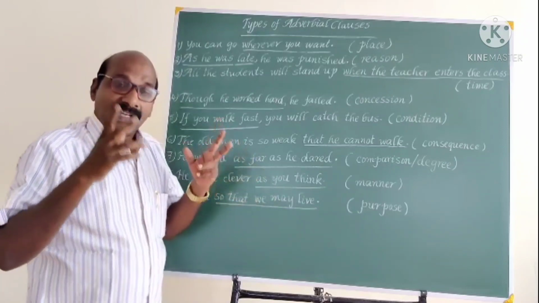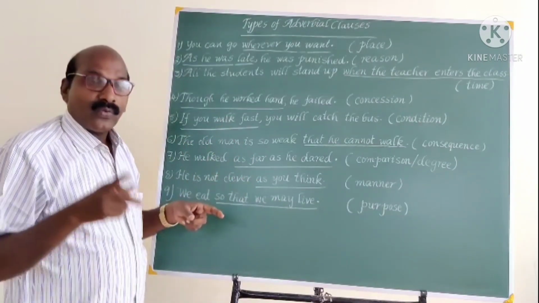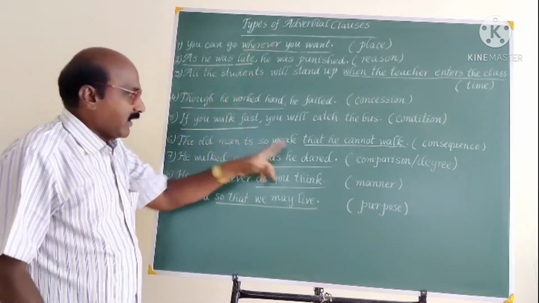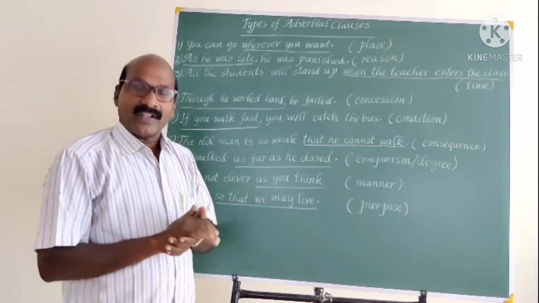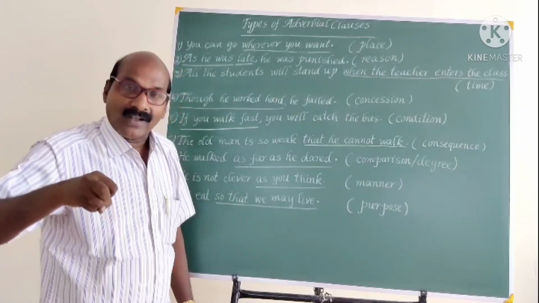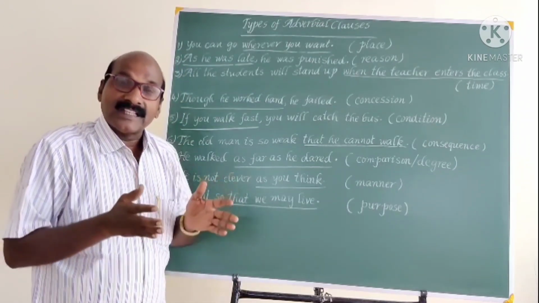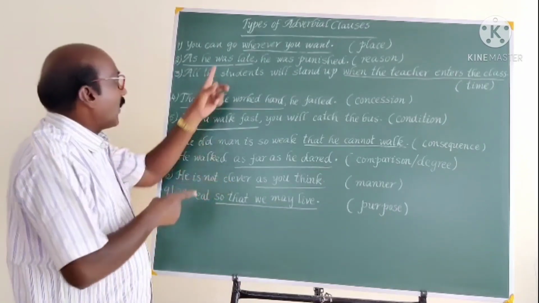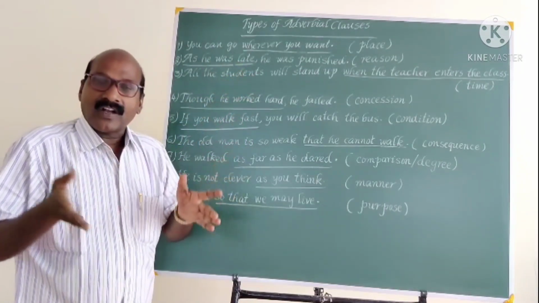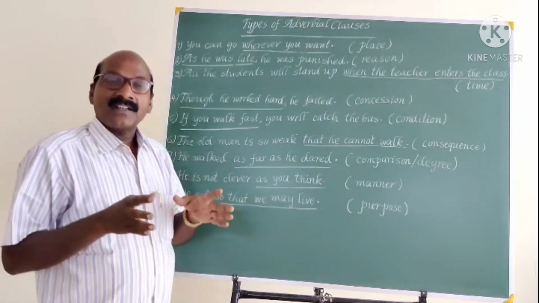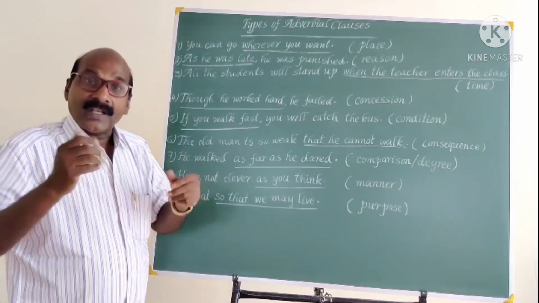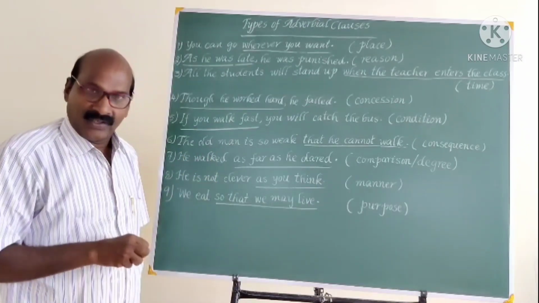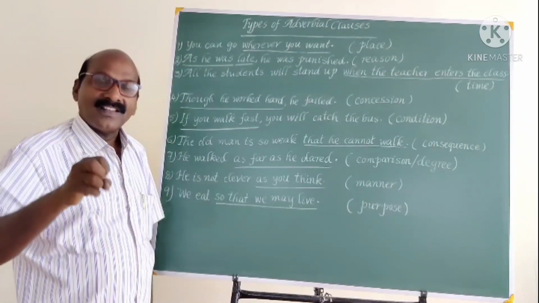And in every adverbial clause we find certain subordinating conjunctions. Because all these underlined sentences are subordinate clauses. To form the subordinate clauses, we have to use certain subordinating conjunctions. And all these underlined sentences which are subordinate clauses give only incomplete meaning. We should keep in mind certain subordinating conjunctions which are also called subordinators.